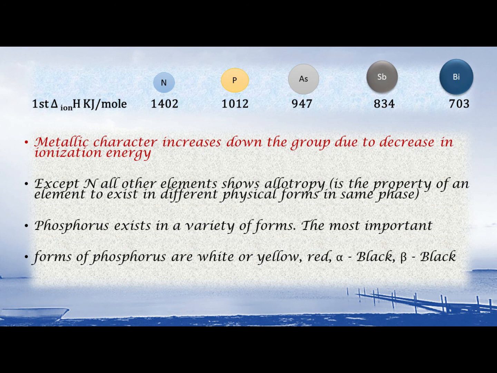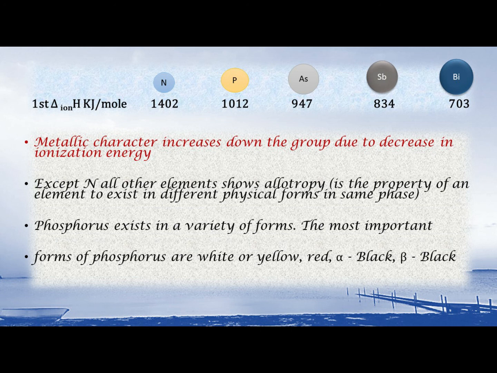As far as metallic character is concerned, we have seen earlier that it increases down the group. We have also seen that nitrogen and phosphorus are nonmetals. Arsenic and antimony are metalloids, and bismuth is a typical metal.